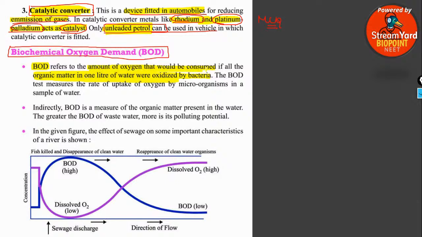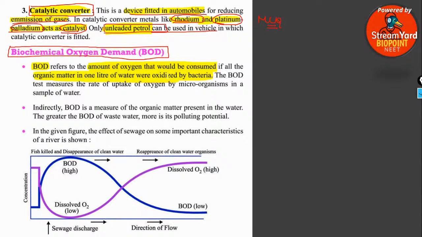Clear, everyone? So what is the term BOD? BOD refers to the amount of oxygen that would be consumed by the microorganisms present in 1 liter of water. It refers to the amount of oxygen required by the microbes to oxidize the organic matter present in 1 liter of water.